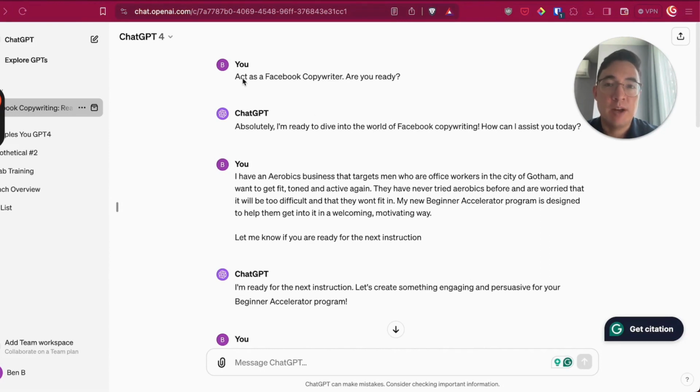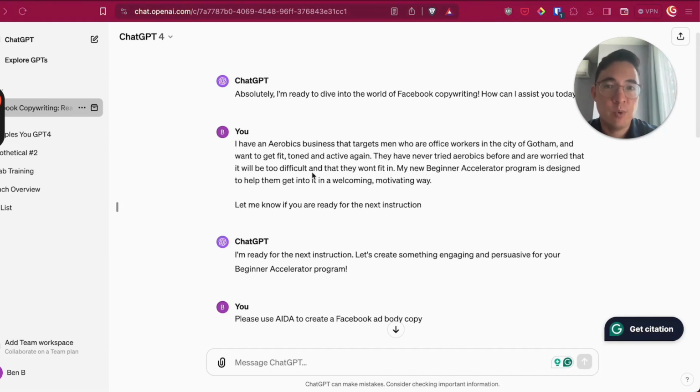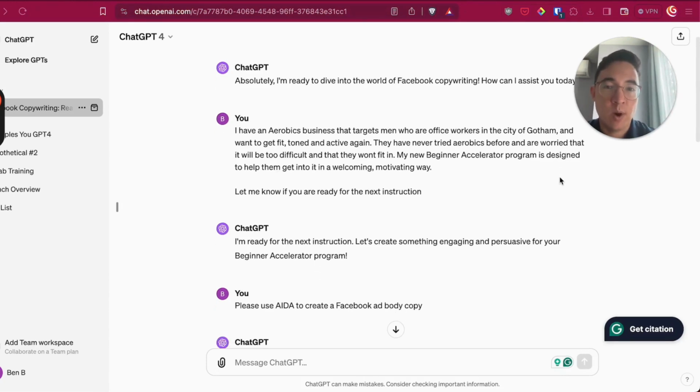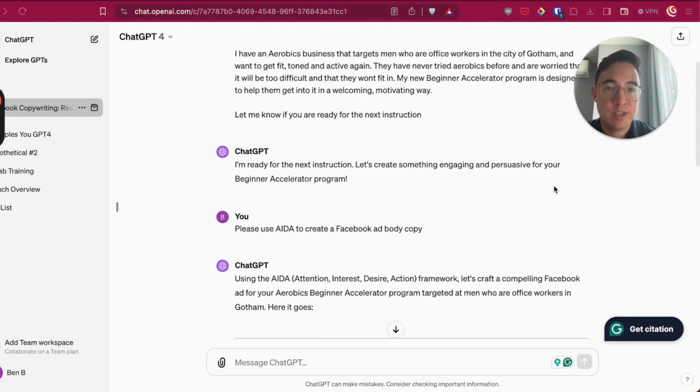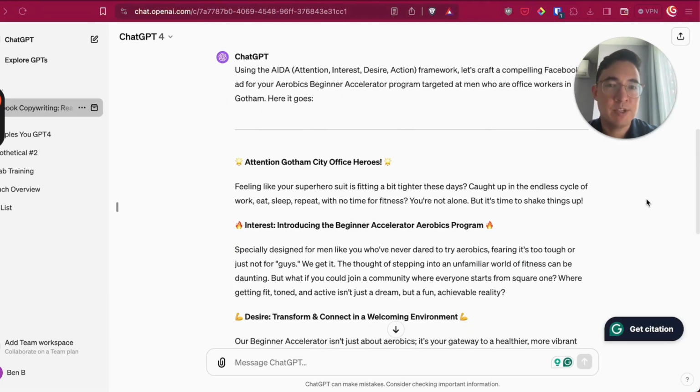So, for example, the first prompt I have here: act as a Facebook copywriter, and then I give the business background, which is I have an aerobics business that targets men who are office workers in the city of Gotham who want to get fit, toned, and active again. They may never have tried aerobics before and are worried it would be difficult and they won't fit in. My new beginner accelerator program is designed to help them get into it in a welcoming and motivating way. So now I give it the instruction, which is please use AIDA, a framework that everybody knows, to create Facebook ad copy. And you can see here the result is pretty underwhelming, even with ChatGPT-4.